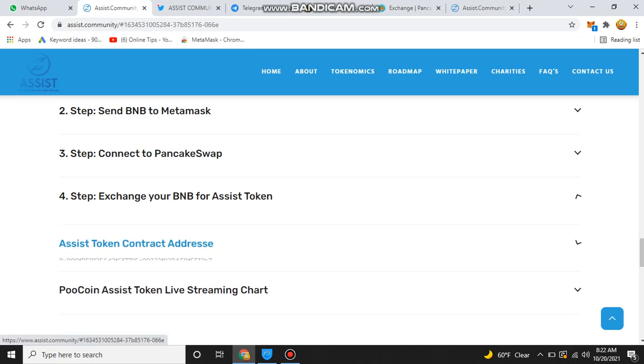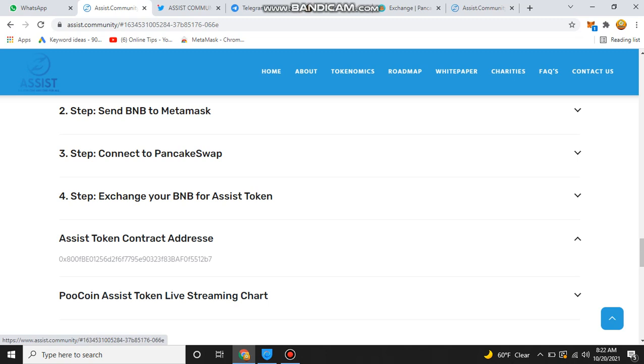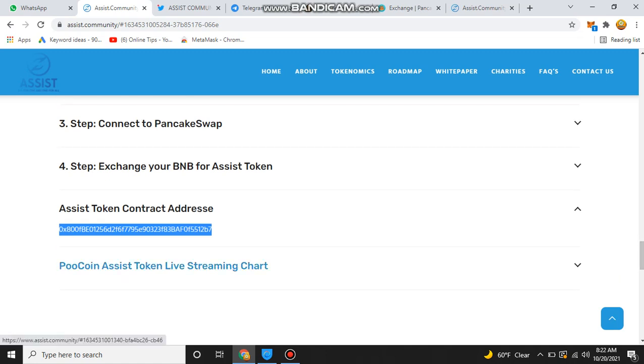Another thing is their contract address. You can find their contract address here if you can't find their tokens on PancakeSwap, or if you want to add their tokens to your MetaMask or Trust Wallet. You need to copy their contract address, go to your MetaMask, and import their token by pasting the contract address.